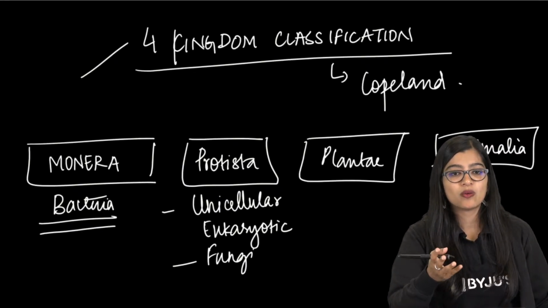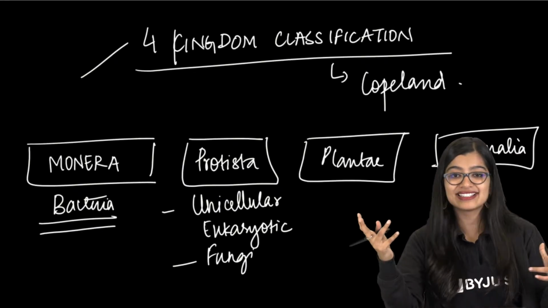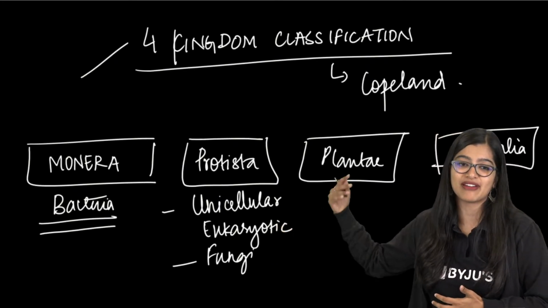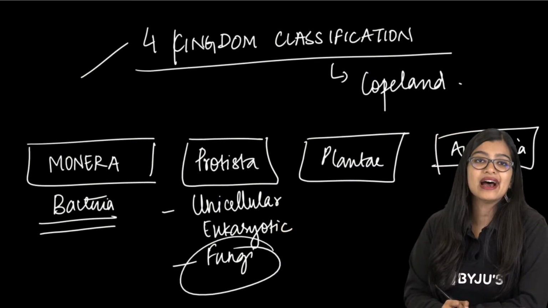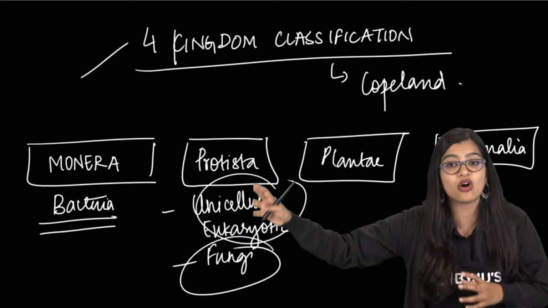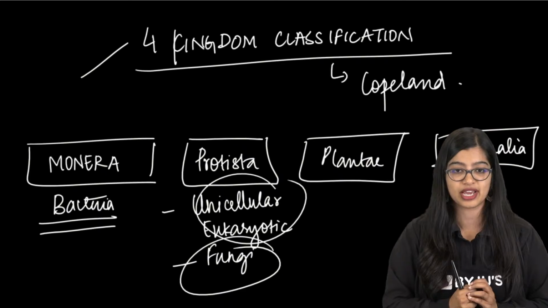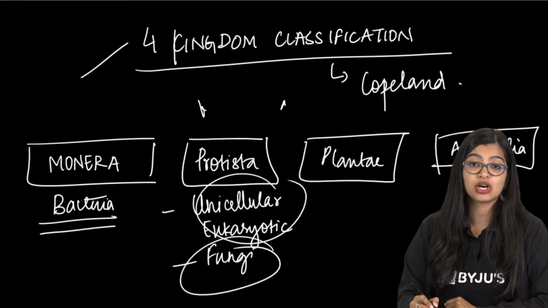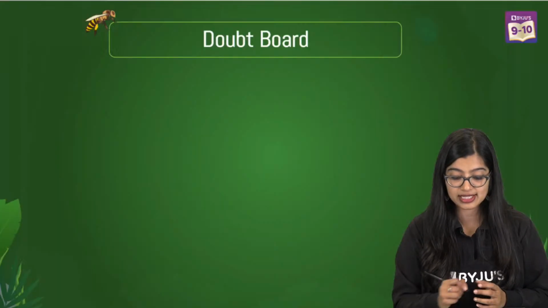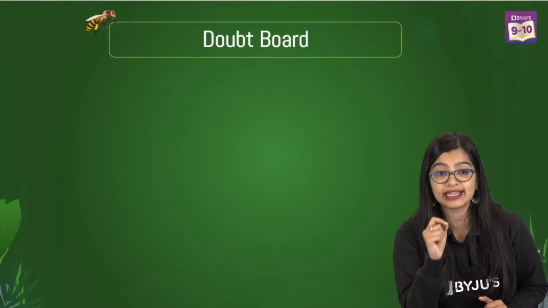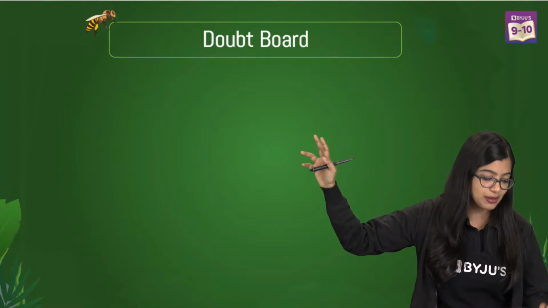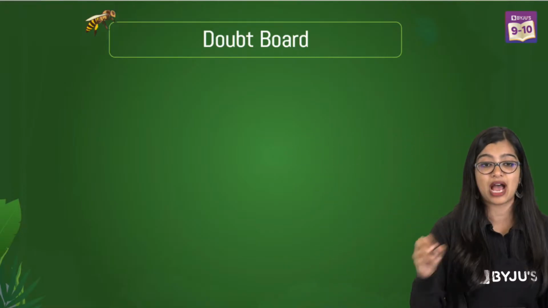Exactly. No. Where is our dear fungi? Our poor fungi. They are not even caring about the fungi. They're like, you be wherever you want, right? And along with that, you're putting fungi, something like bread mold, along with unicellular organisms, right? So this right here is the major problem. Which is why the widely accepted classification is the 5 kingdom classification. But before I get to that, any doubts that you have so far?